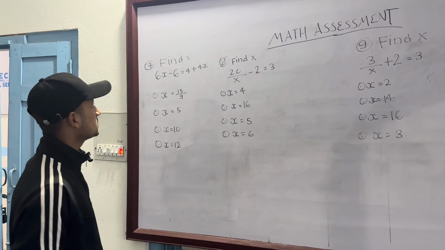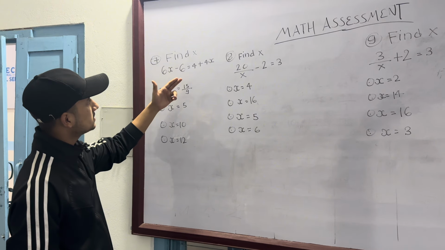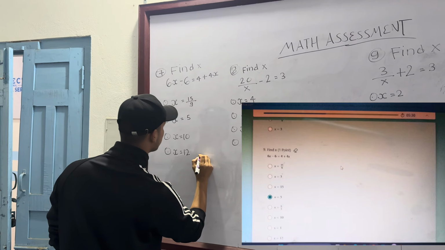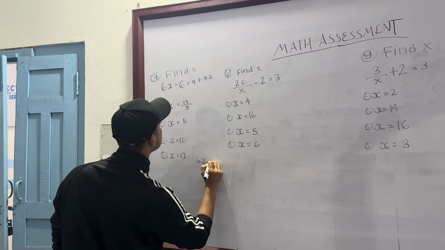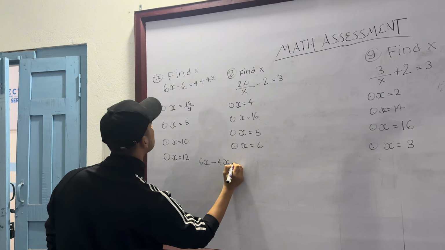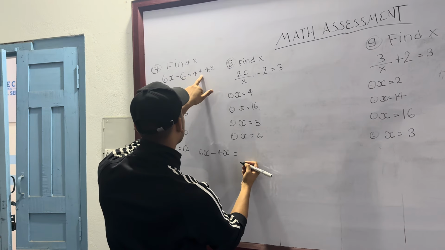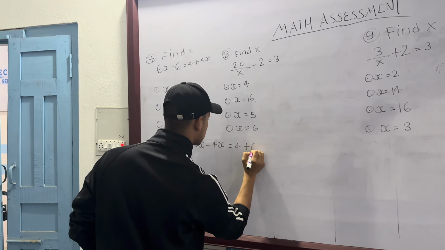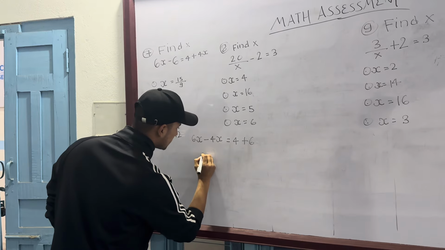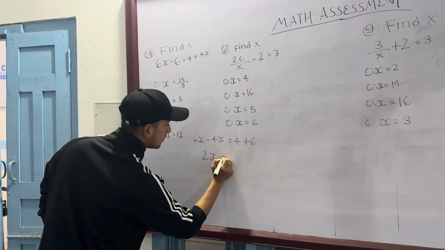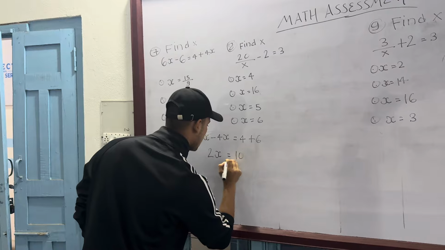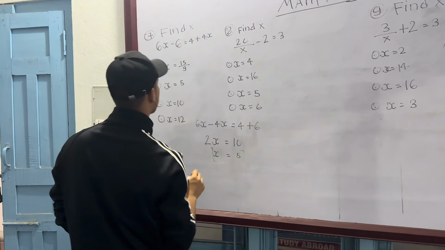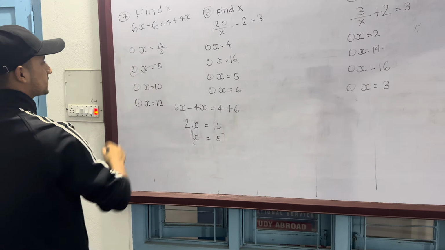So it is the seventh question, and the question is 6x minus 6 is equal to 4 plus 4x. This is also a very simple question. So plus 4x will be minus 4x. So 6x minus 4x is equal to 4 plus 6, because this minus 6 goes to the other side and becomes plus. 6x minus 4x is actually 2x, and it's 10, so we know x is equal to 5. So this is the correct answer, and this is the correct option.